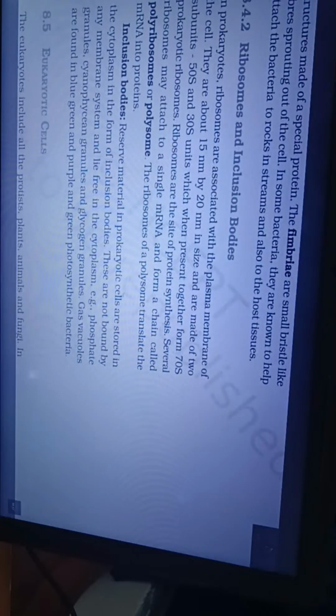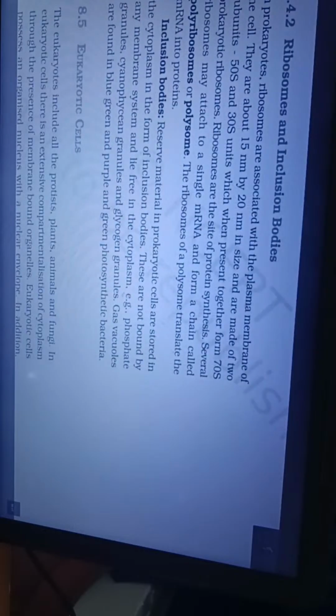Besides flagella, pili and fimbriae are also surface structures of the bacteria but do not play a role in motility. The pili are elongated tubular structures made of a special protein. The fimbriae are small bristle-like fibers sprouting out of the cell. In some bacteria, they are known to help attach the bacteria to rock in streams and also to the host tissues. 8.4.2 Ribosomes and inclusion bodies.